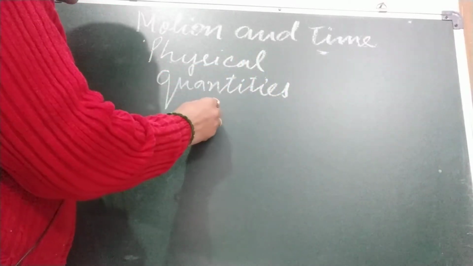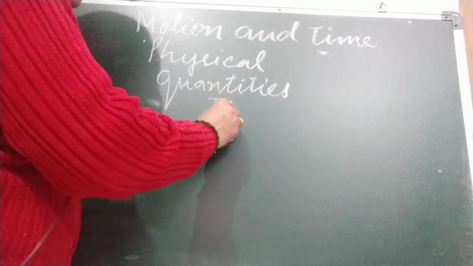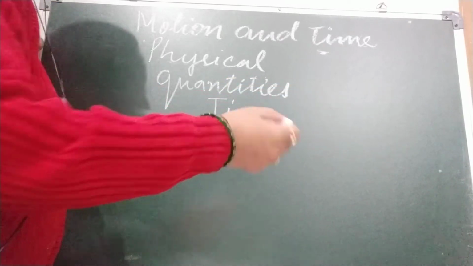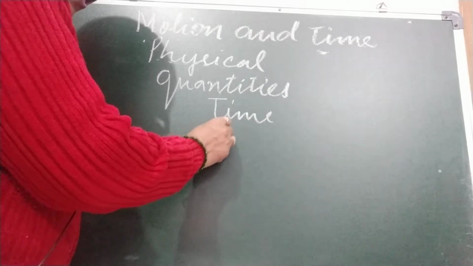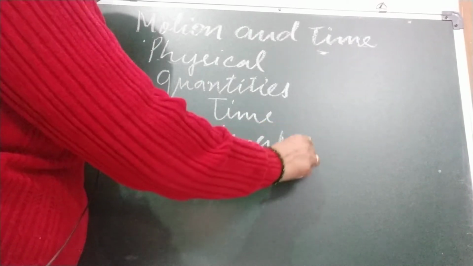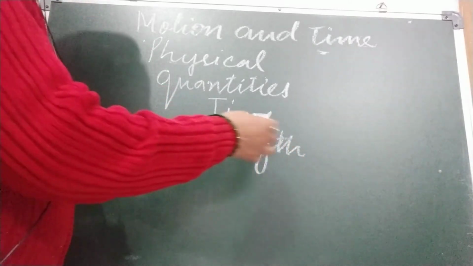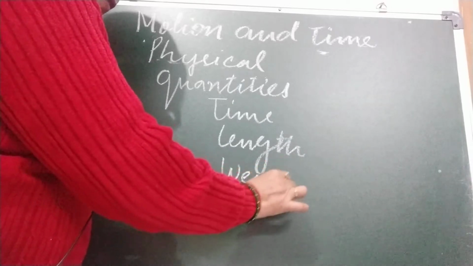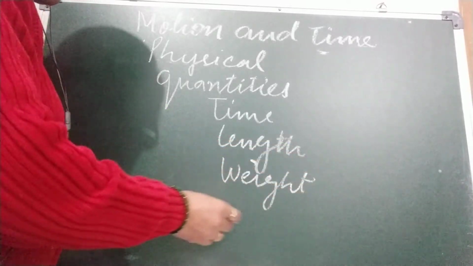Example of a physical quantity: we measure time. We measure time in seconds, hours, days, years. We measure length in meters, centimeters, kilometers. We measure weight in kilogram, gram.